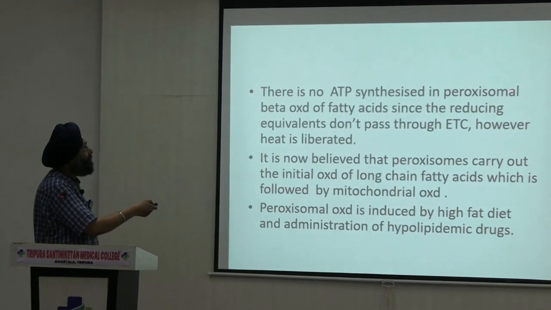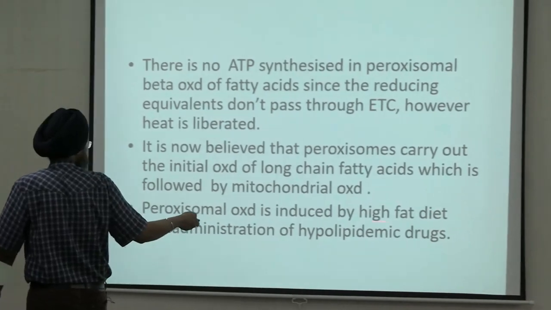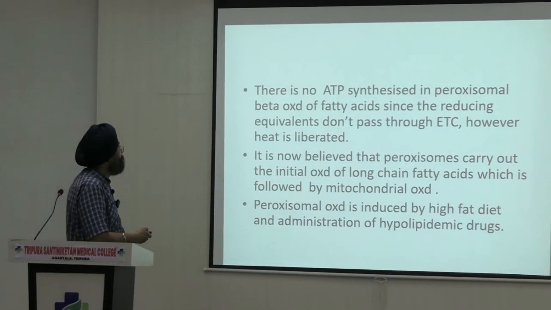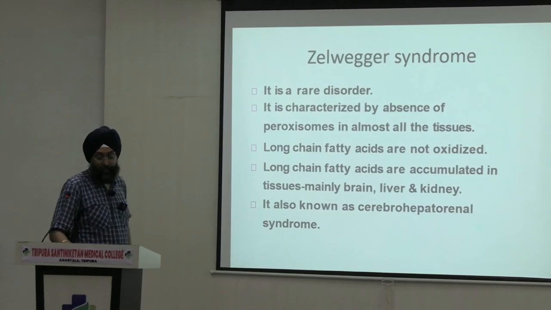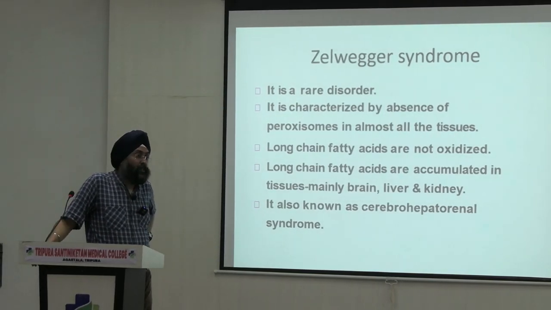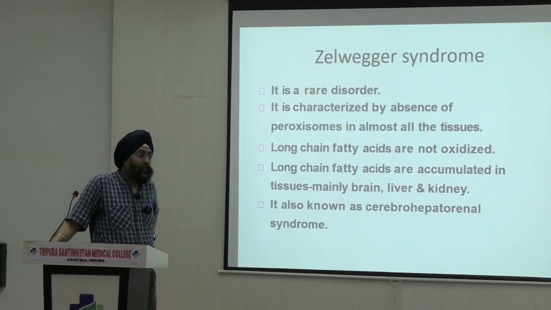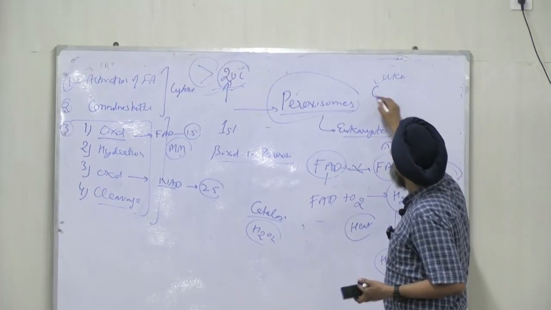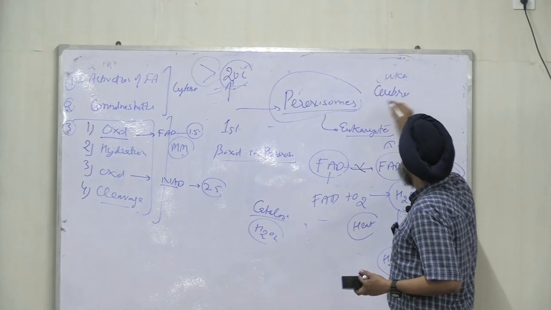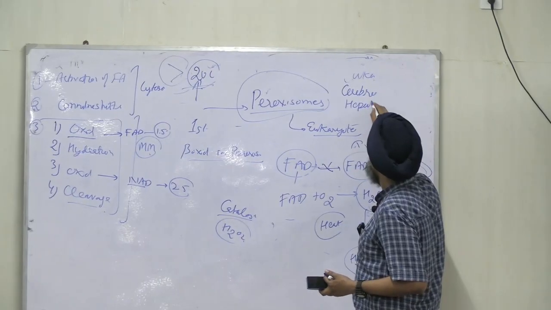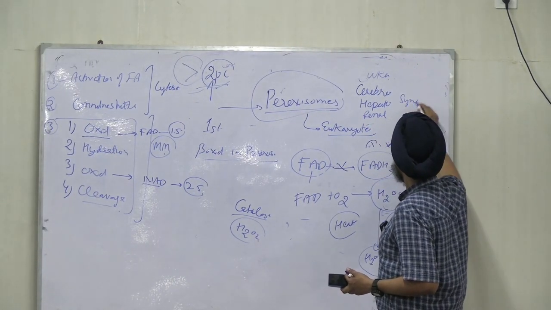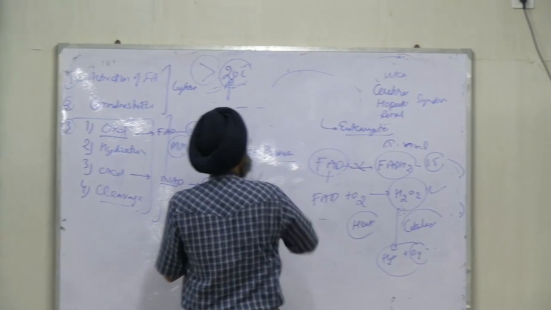And there is no ATP synthesized in peroxisomal oxidation, which is induced by a high fat diet and administration of hypolipidemic drugs. Now coming on to the next disorder, Zellweger syndrome. Zellweger. The other name of this disorder is cerebro-hepatorenal syndrome. Zellweger.